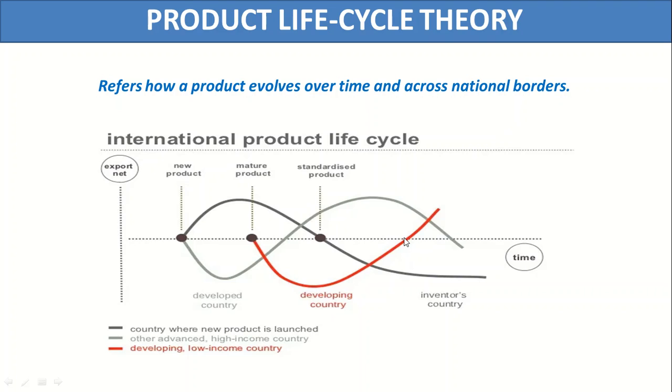I will give you a very simple example. For example, many years ago there were television sets in every country, and they were being manufactured, but now there are LCDs, LEDs. So there could be a case that a developed country or an inventor country, maybe USA or some other country, that invented the television, is not making any televisions anymore, but there are some people who like to see movies or dramas on television. So they are importing that product from developing countries, because these developing countries are still producing television sets. So this is a very simple example.